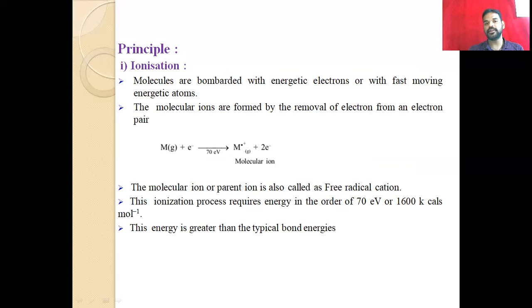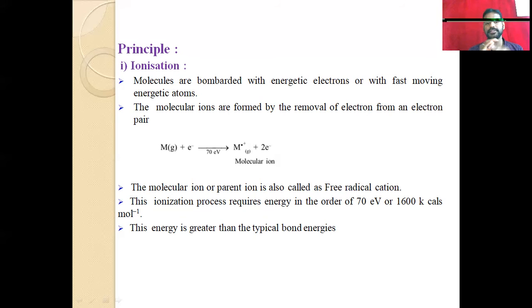Normally electrons are used for bombarding, and these energetic electrons have their own energy to bombard. Fast moving energetic atoms can also be used. So this is the first step: we bombard the compound with electrons, and the molecular ions are formed by the removal of an electron from the electron pair.